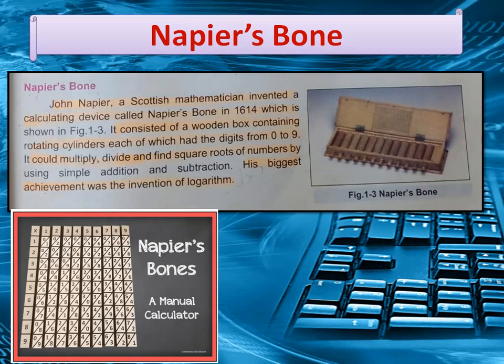His biggest achievement was the invention of logarithm. So here on your screen, you can view the Napier's bone. This is a simple machine, and it was the base of the logarithm. Nowadays, we can use the logarithm. So it is another manual calculating device invented by John Napier. It was a cardboard multiplication calculator designed in the early 17th century.